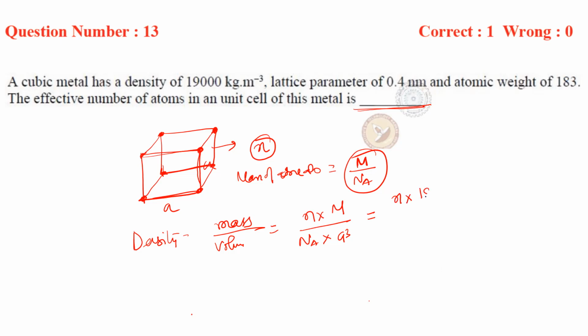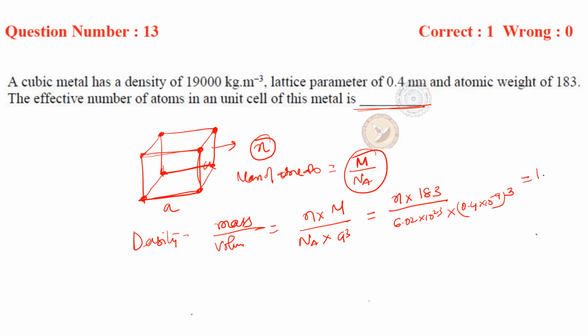So n we have to calculate, m is 183, and Na is 6.02 into 10 power 23, a cube, where a is given as 0.4 into 10 power minus 9, to the power 3.